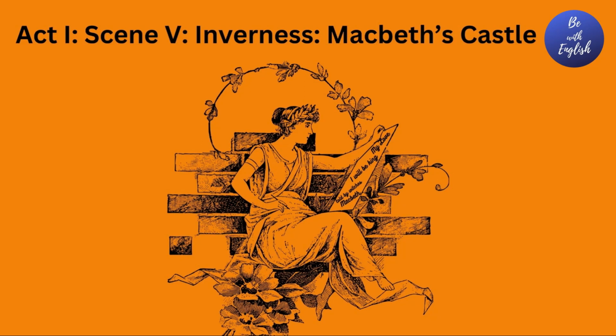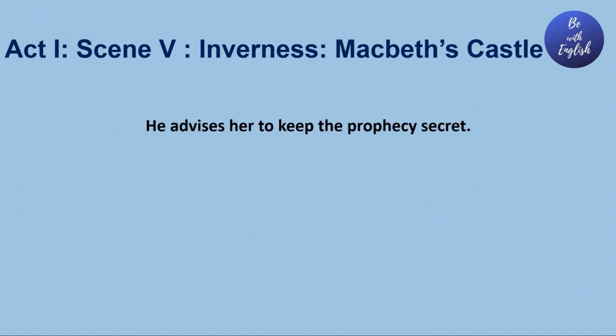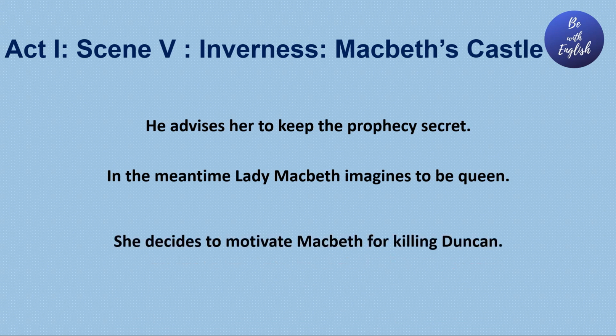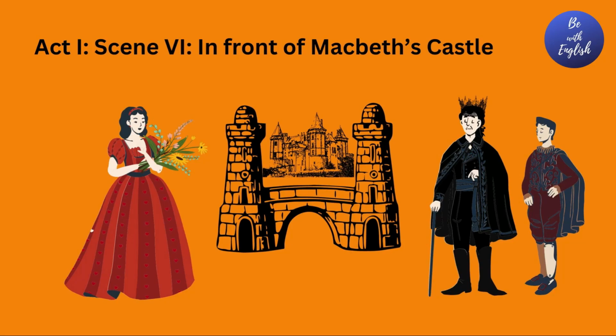Macbeth informs his wife Lady Macbeth through a letter that witches told him that he would be the King of Scotland. Macbeth advises her to keep it secret. Lady Macbeth also imagines to be the Queen of Scotland. She decides to motivate Macbeth for killing the King Duncan. By this time, Duncan arrives at the castle of Macbeth. Here, he is cordially received by Lady Macbeth, but we know that she is planning to kill him.